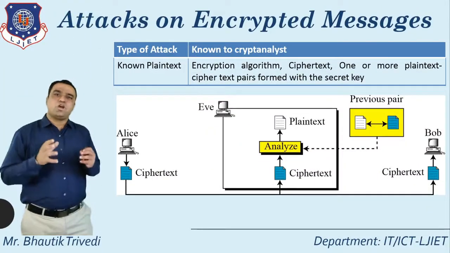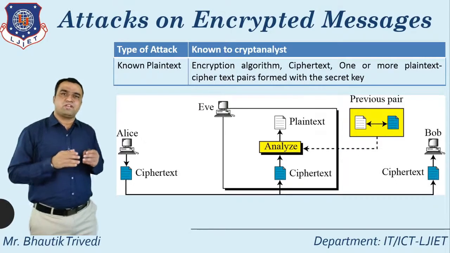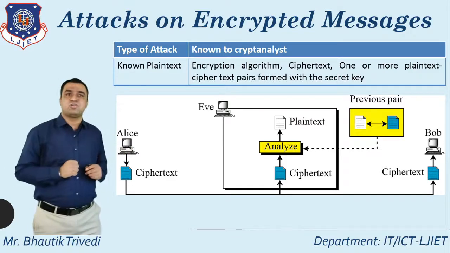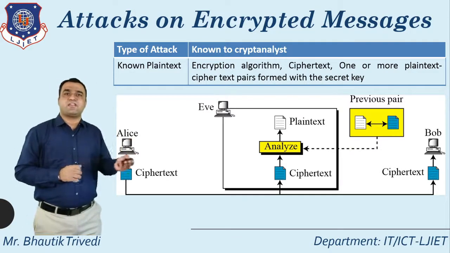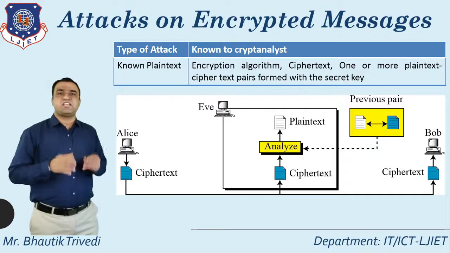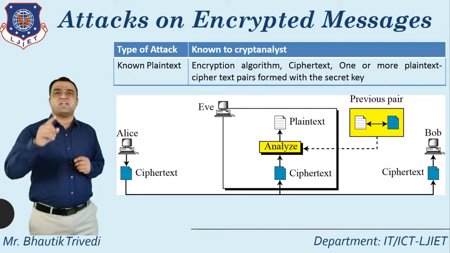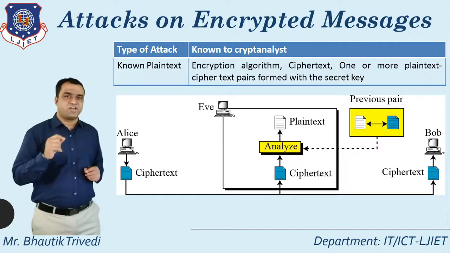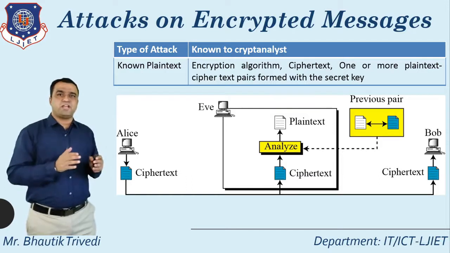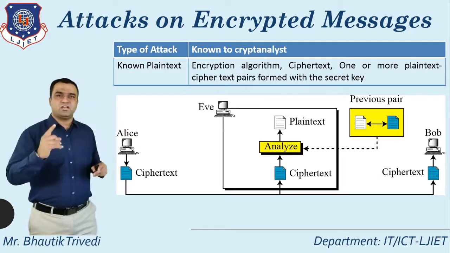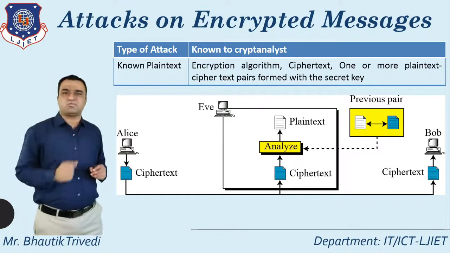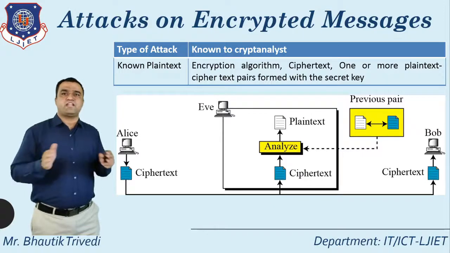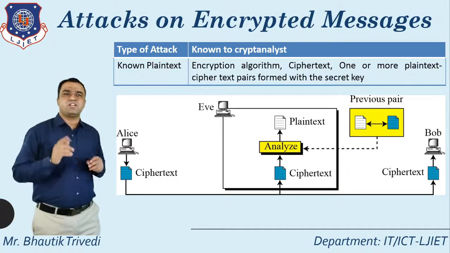known plain text. What does known plain text mean? At that time, the cryptanalyst knows the encryption algorithm, the ciphertext, and one or more plain text ciphertext pairs formed with the secret key. That's why it is known as a known plain text attack. Again I repeat, remember one thing: whenever you talk about known plain text, it focuses on three parts. One, the cryptanalyst knows the encryption algorithm; two, the cryptanalyst knows the ciphertext; and three, the cryptanalyst knows one or more plain text ciphertext pairs formed with the secret key.